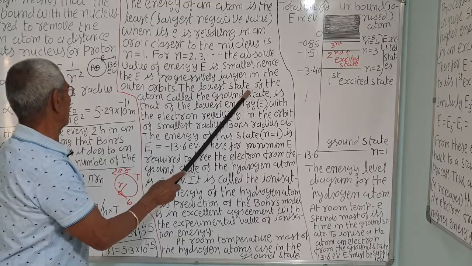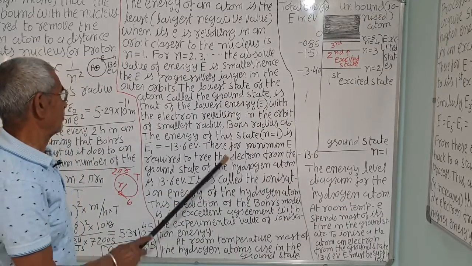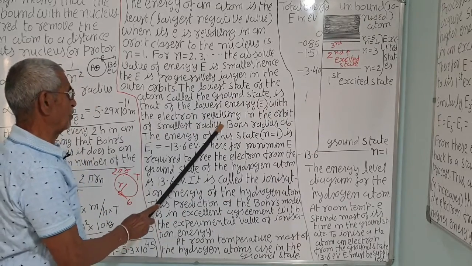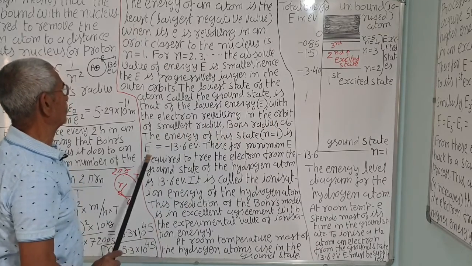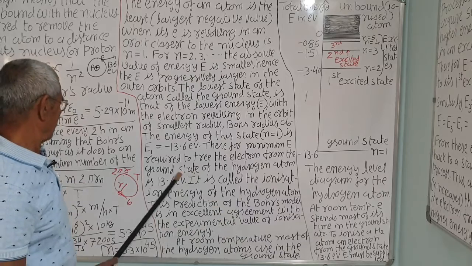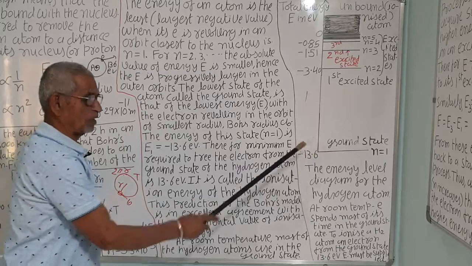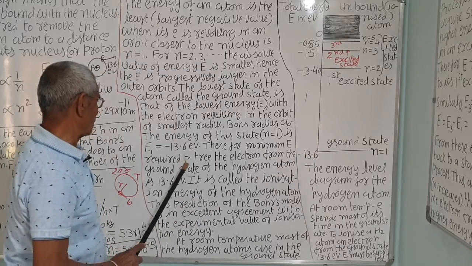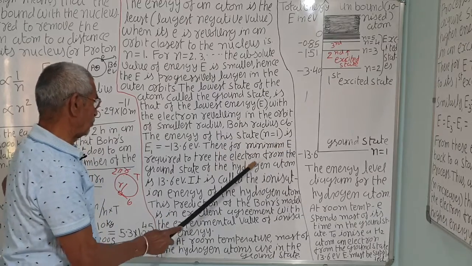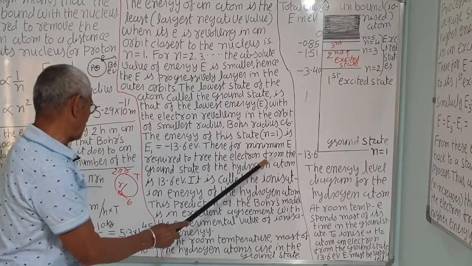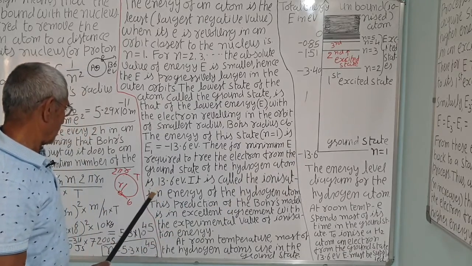The lowest state of the atom is called the ground state, with the electron revolving in the orbit of the smallest radius, the Bohr radius, which you can calculate, correct? That is E1, n is equal to 1, the ground state energy, as we have already discussed, minus 13.6 electron volt. Therefore, how much minimum energy is required to free the electron from the ground state of the hydrogen atom? 13.6, correct?